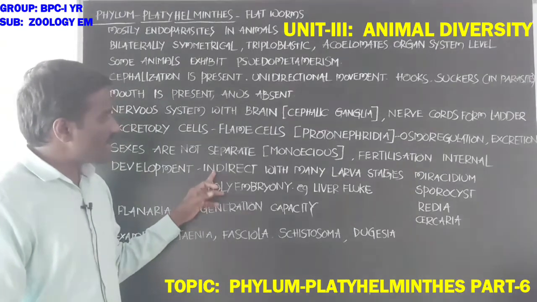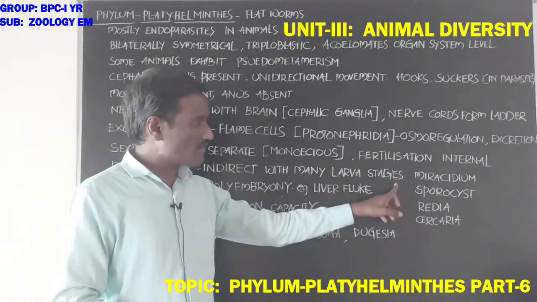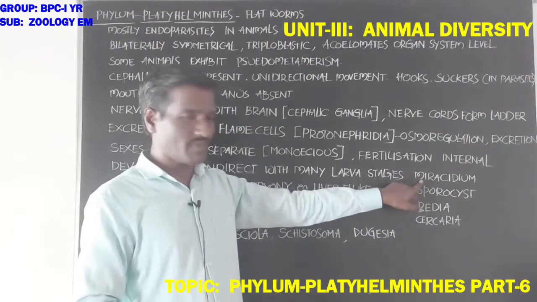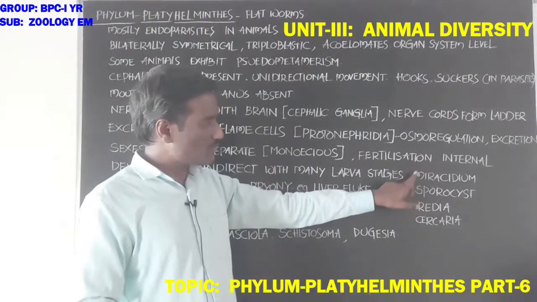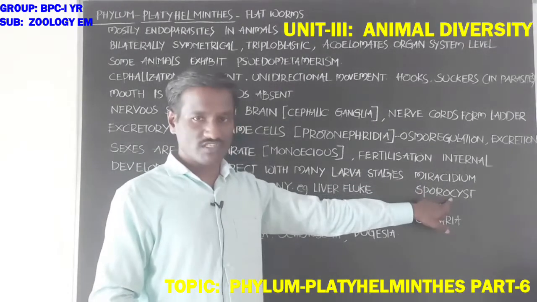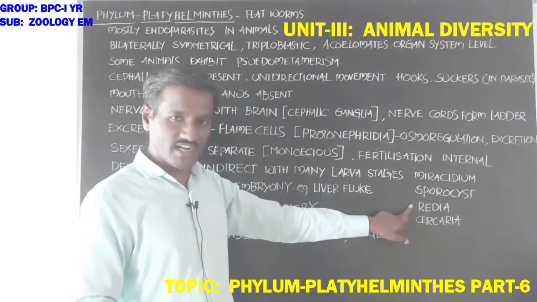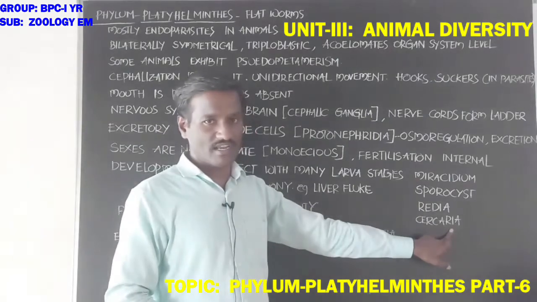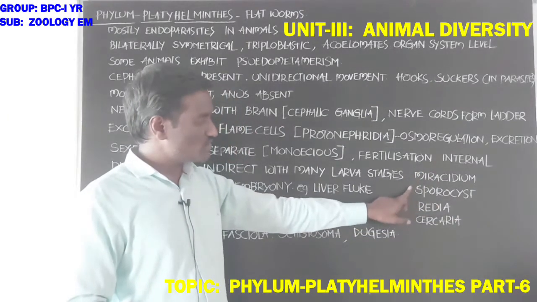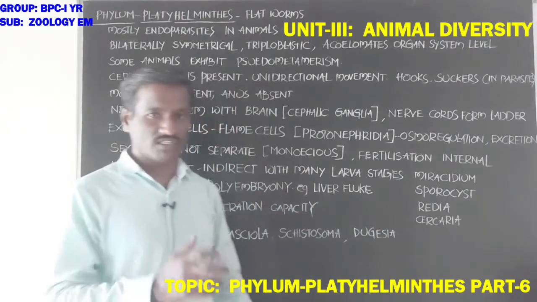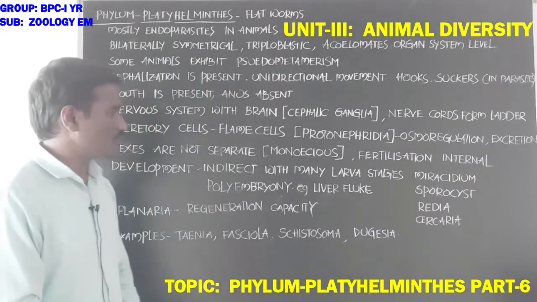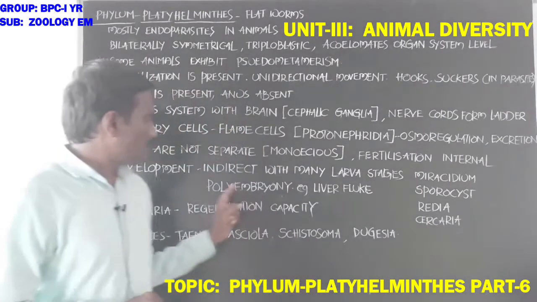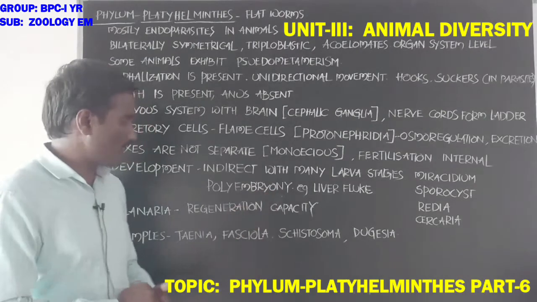Students, indirect development has many larva stages, for example miracidium. The zygote develops into the miracidium larva. Miracidium produces sporocyst larva stages. Sporocyst produces redia larva. Redia larva produces more cercaria. Miracidium, sporocyst, redia, and cercaria are the larva stages. Finally, the cercaria larva develops into the adult. This condition is called polyembryony.